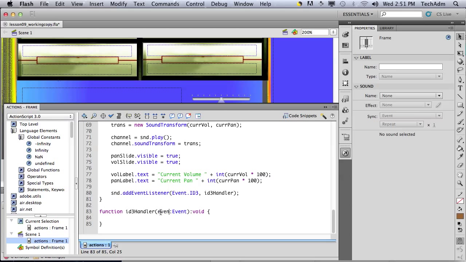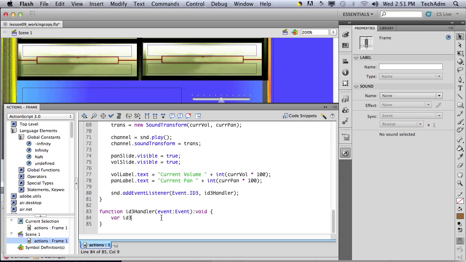Okay, so it's going to be called every time new data from the loaded MP3 is available. And we store the ID3 property of the sound class that loaded the MP3 file. Okay, so we've got to just type this in.